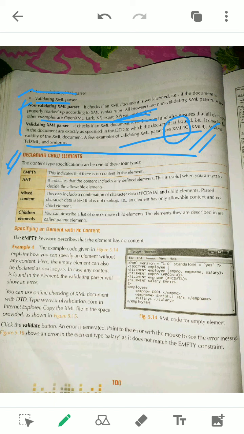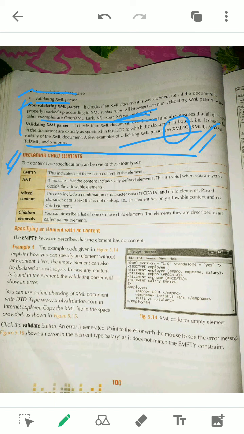What is a DTD? It is the design, the architecture, the format we have to follow while we write the XML. Before writing the XML, we should have the design of how it will be created, how we have to create our original XML file. So before that we have to create our DTD. This DTD definition we have already got, and there are two types of DTD: internal and external.